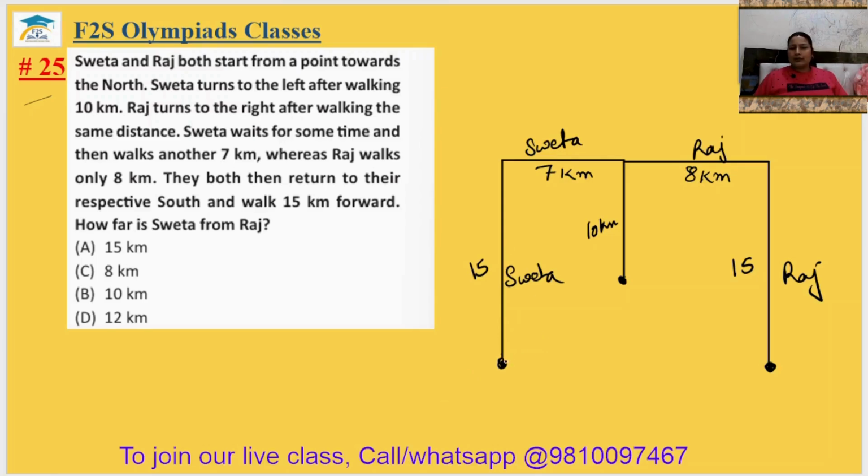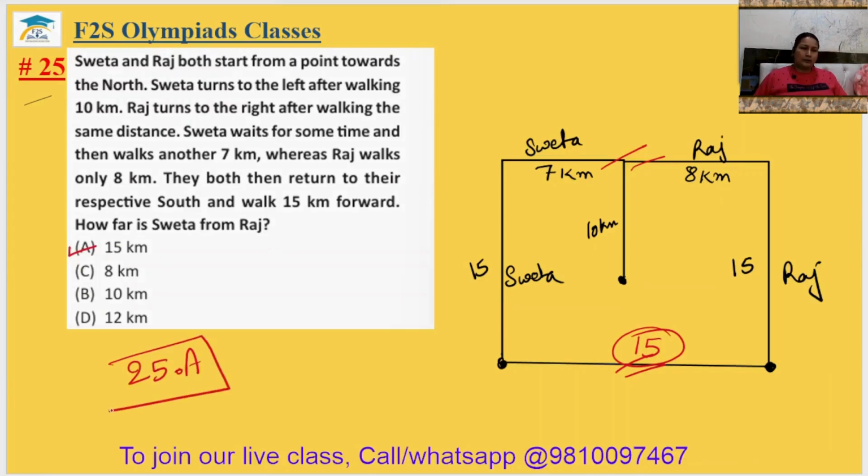So what will be the distance between them right now? We can see it is making a rectangle and this should be equal to this. So 7 plus 8 is 15. It means both are now 15 kilometers away from each other. That's option A. The 25th answer is option A.